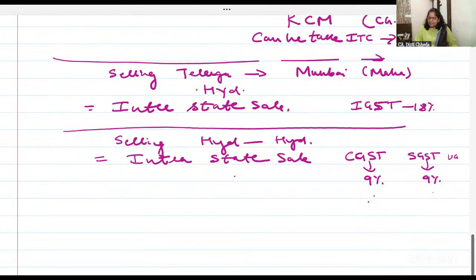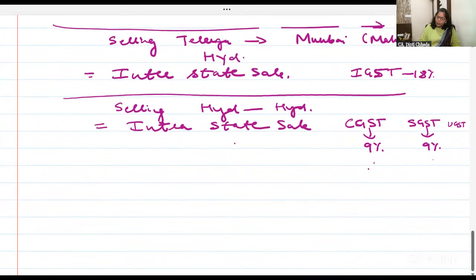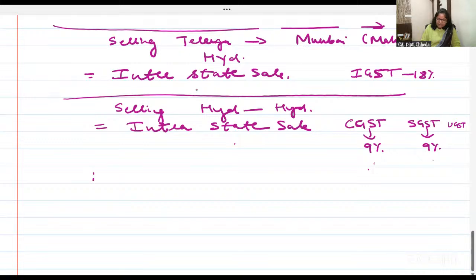अगर union territory है तो UTGST. Now very important is, okay, I'm taking one nice example here. Set off के लिए I'm taking one example. IGST is what?